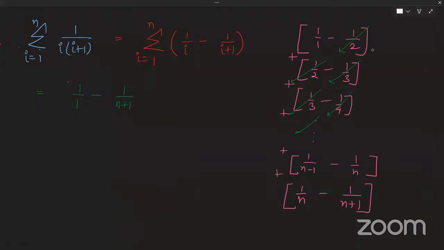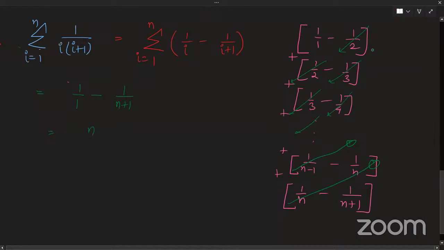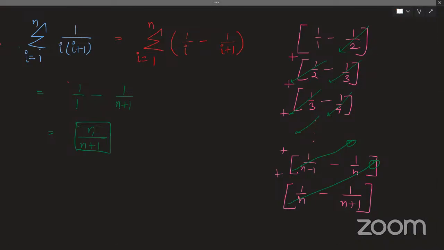So as she told, what will happen to my second last term? My second last term will also get cancelled out from the one term before, and my 1 by n will also get cancelled out, right? So at last, I am just left with two terms, 1 by 1 minus 1 by n plus 1. So this is my final answer. It can also be written as n by n plus 1, right? This is my final answer.